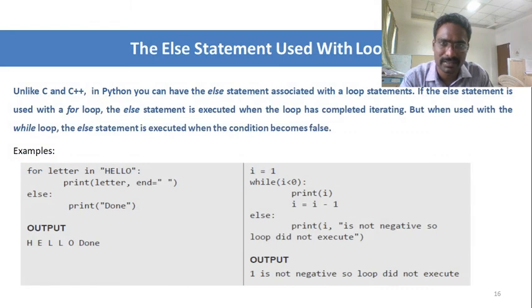So next is the else statement with the loop. We can use the else statement in the for loop, and we can use the else statement along with the while loop also. If the condition is true, then the corresponding block of the while loop or for loop will be executed. If it is false, then directly the else part will be executed.